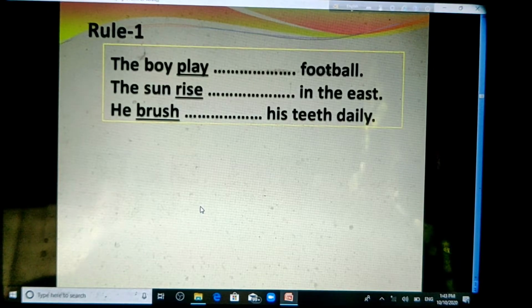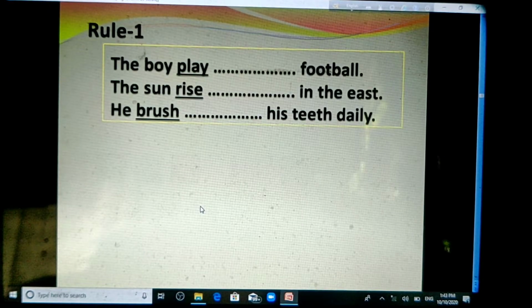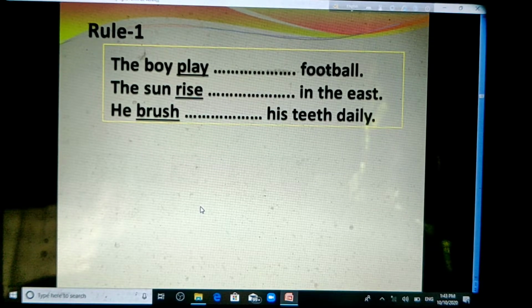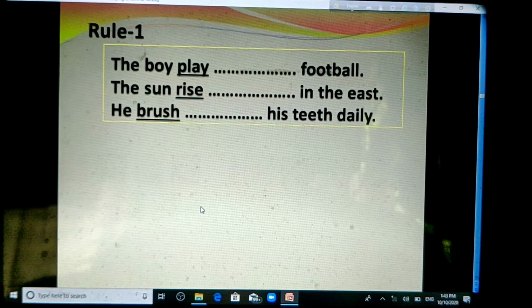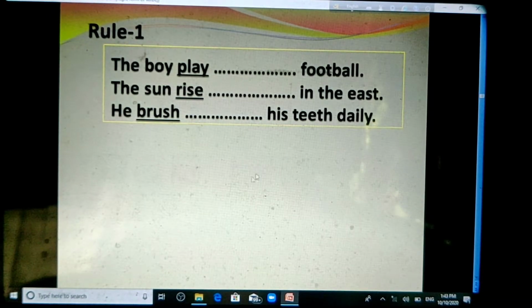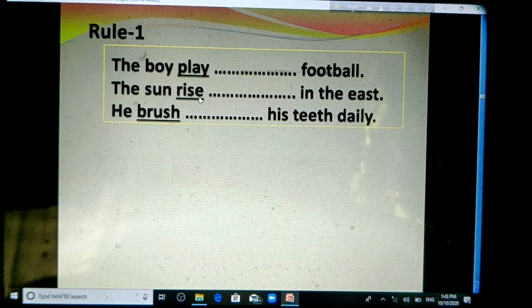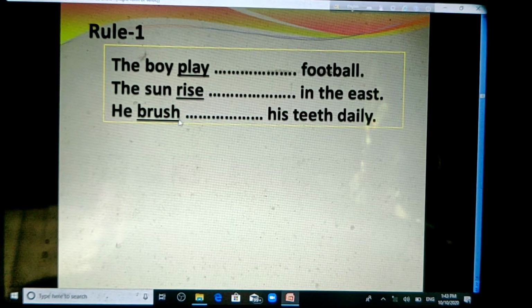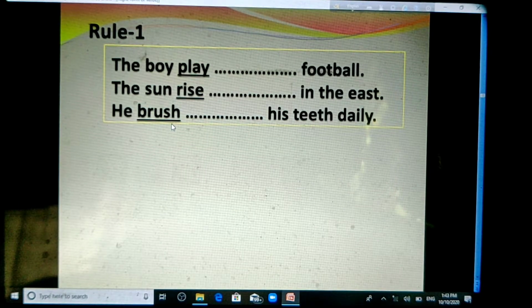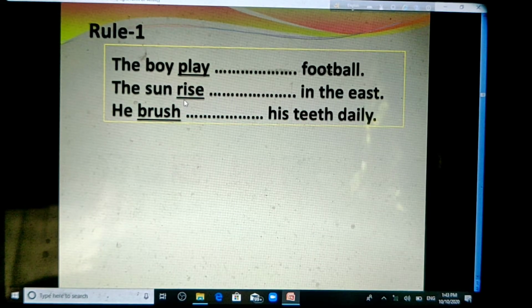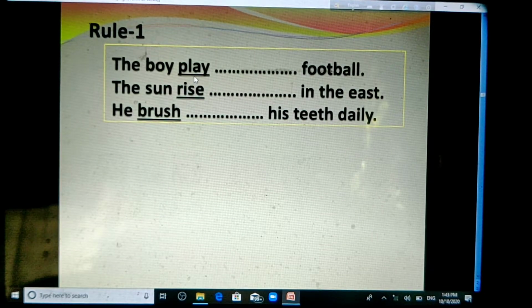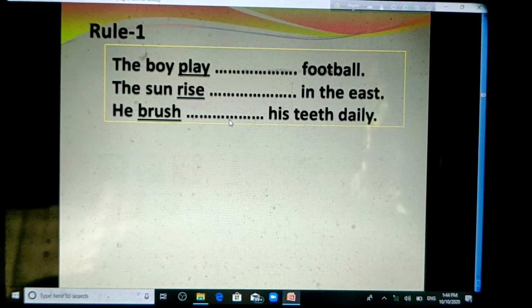Rule 1. Look at the three sentences here. First one is the boy play football. Play is underlined and it is a verb. The second one is the sun rise in the east. Rise is a verb and it is underlined. And the third one is he brush his teeth daily. Brush is a verb and it is also underlined. So we can say that the three verbs are underlined here, so they are not in the right form. We have to find out the right form of these three verbs.